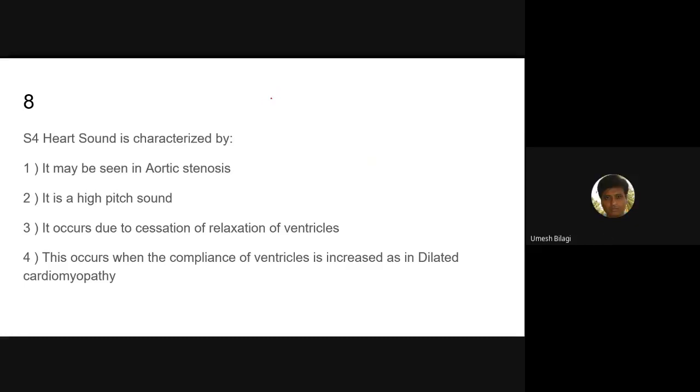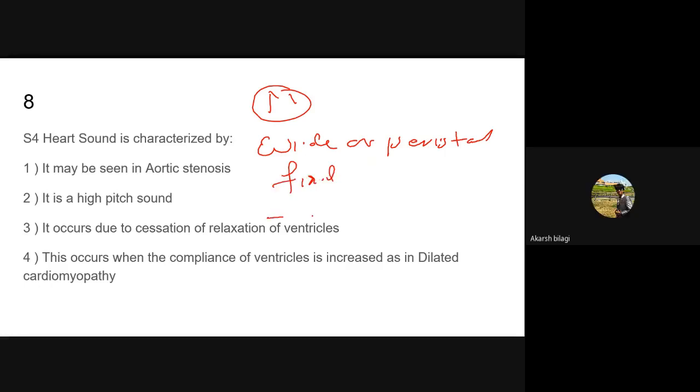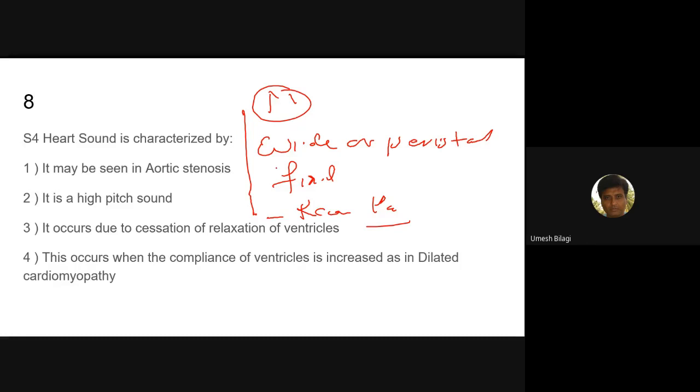One is normal, then you have wide, or persistent. Then you have fixed, then you have reversed, or paradoxical. These are the four types of second sound splitting. Now there are four types of splitting.